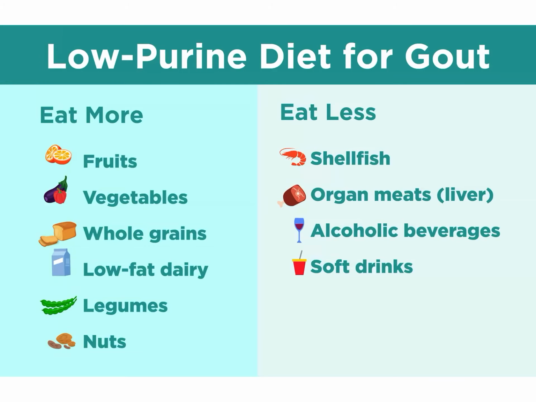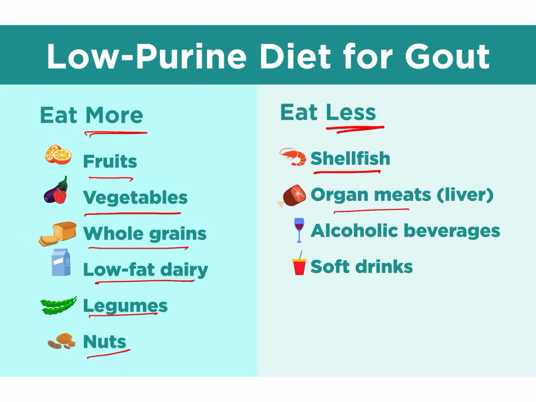Such a chart should be available in our OPD so that we can give it to the patient, and the patient should be clear what all things he can eat more of: low fat dairy, legumes, nuts; and what to eat less: shellfish, organ meat, alcoholic beverages and soft drinks.